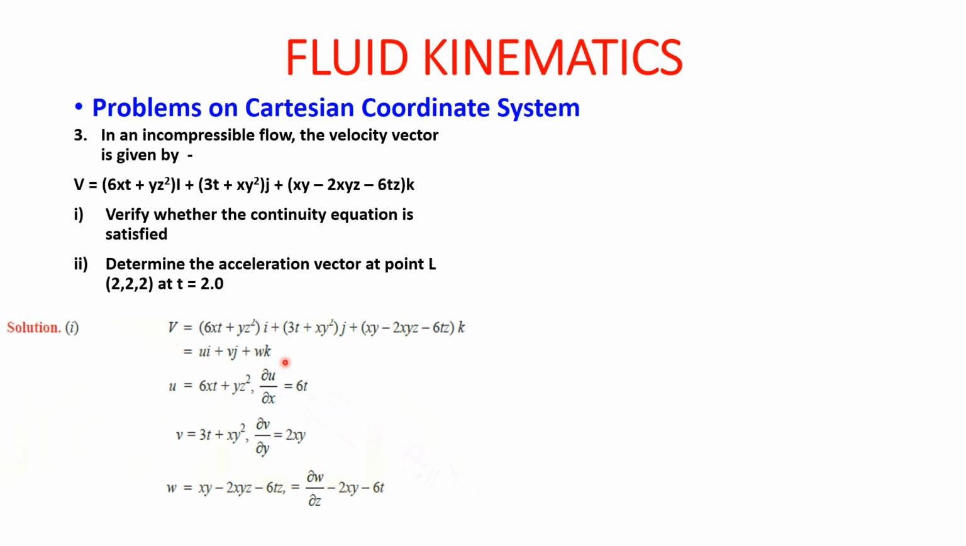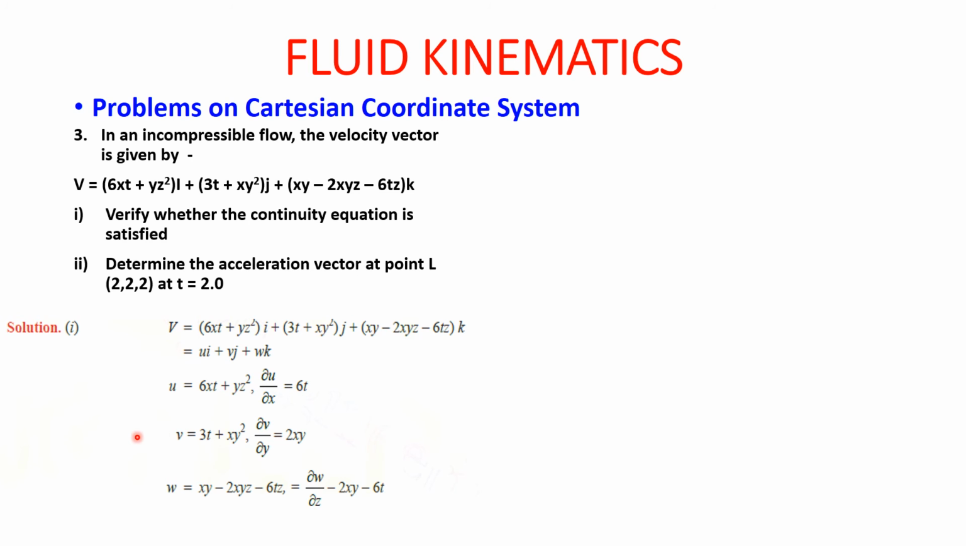So guys, see, what will u be here now? u will be 6xt plus yz square. So ∂u/∂x will be equal to, this x will be 1, so it will be 6t, and this yz square will be 0. So ∂u/∂x is equal to 6t.